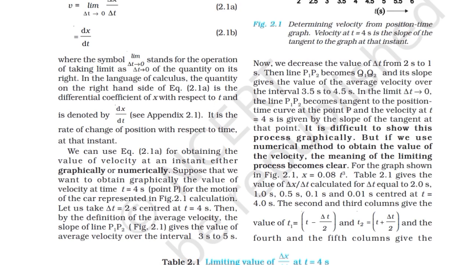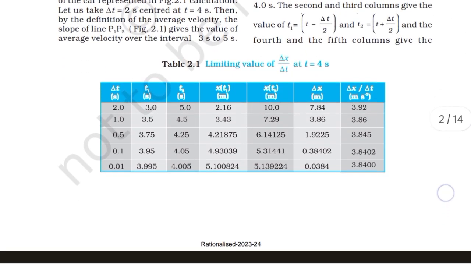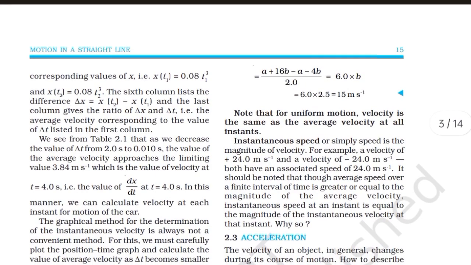0.01 seconds centered at t = 4 seconds. The second and third columns give the values for t1 = t − Δt/2 and t2 = t + Δt/2, and the fourth and fifth columns give the corresponding values of x, that is x(t1) = 0.08 t1³ and x(t2) = 0.08 t2³. The sixth column lists the difference Δx, which is equal to x(t2) − x(t1),